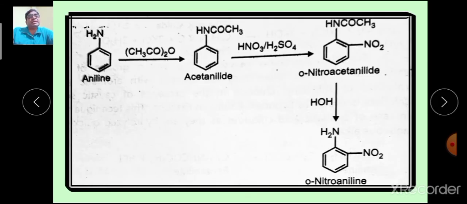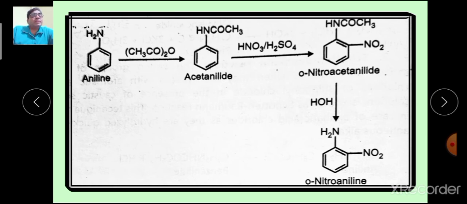The reaction is here. This is aniline, the starting product. Acetic anhydride, the blocking of the hydrogen atom, that is the conversion of aniline into acetanilide, then nitration reaction, nitrating mixture, nitric acid, sulfuric acid, the formation of ortho-nitroacetanilide.